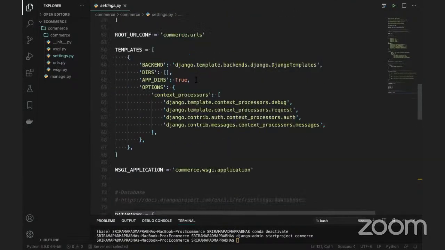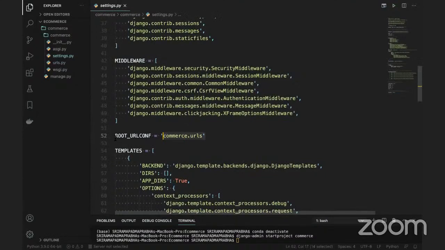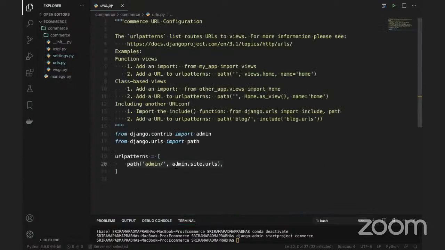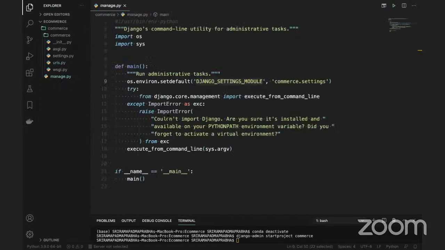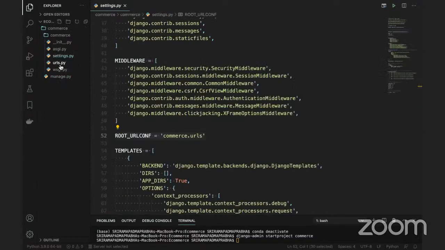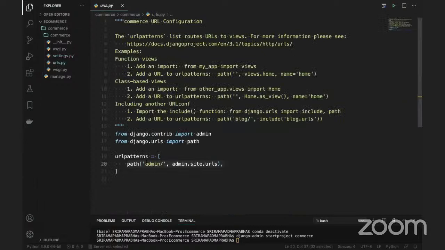If you look at this settings.py, you are going to call the main URLs. From the main URLs, you are navigating to the different applications. So I'm just repeating again, our first file is manage.py, and the second file is settings.py. After that, we'll navigate to the URLs, and from the URLs, we'll navigate to the different apps. We'll move to the different applications when you are creating large applications. So we can create multiple apps here.